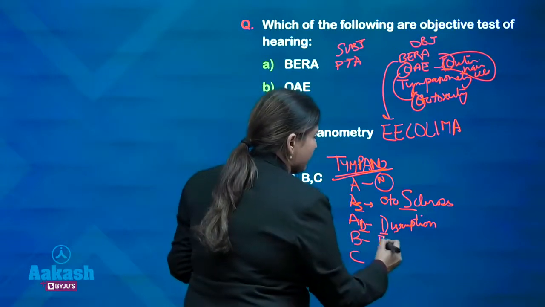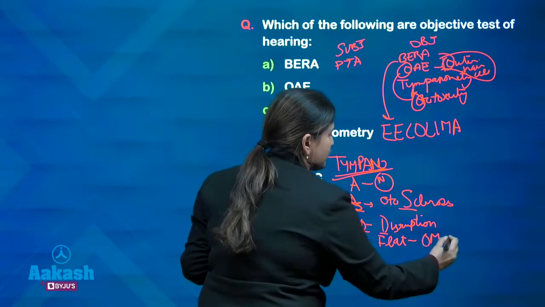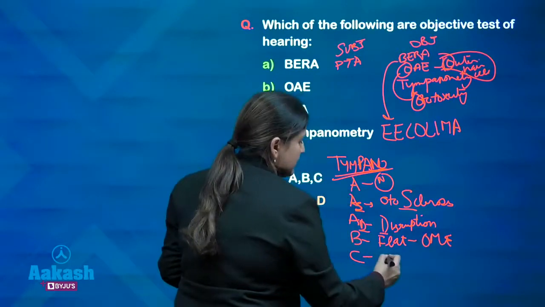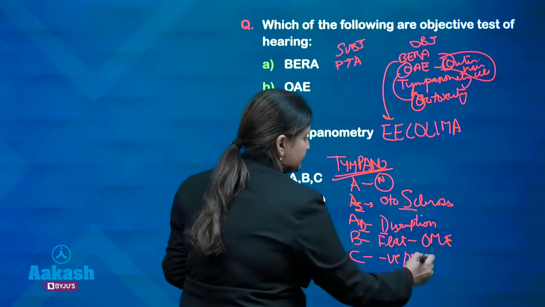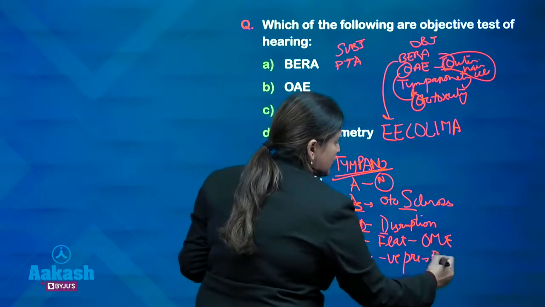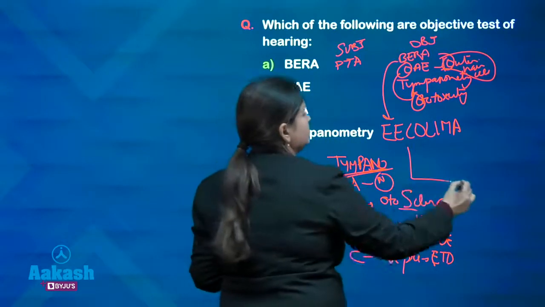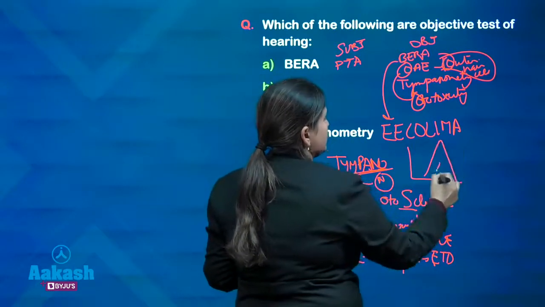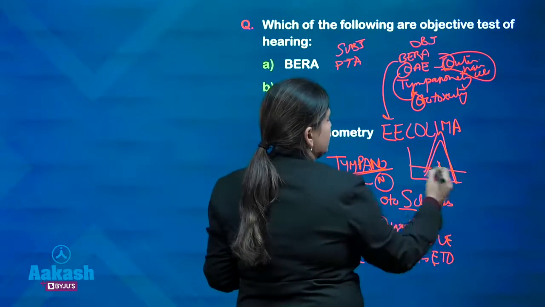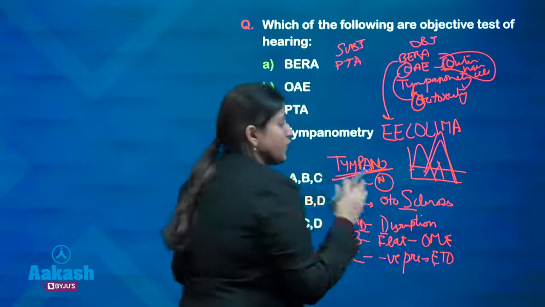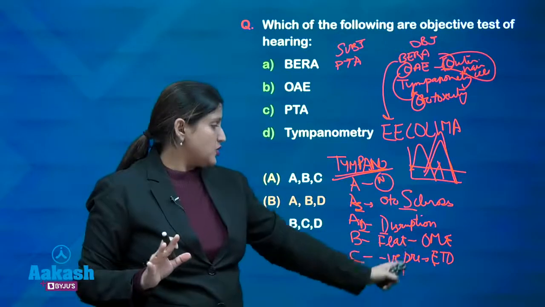B is a flat tympanogram which is present in otitis media with effusion, and C is when there is negative pressure or eustachian tube dysfunction. If you see the graph, this is A, this is AS, this is AD, this is B and this is C. So, if just the graph is given, then you can actually analyze what condition the patient has.